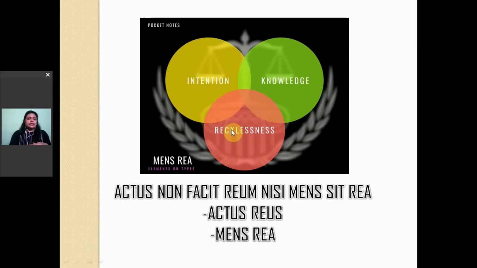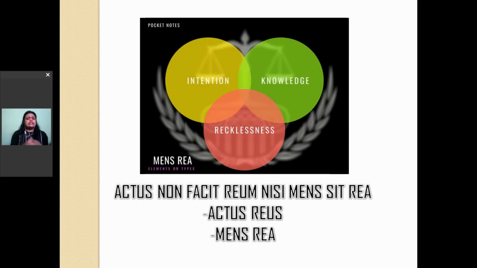Now, before getting into the part of exceptions, let us first understand why there is a need for this chapter. Why do we need chapter 4 in the Indian Penal Code at all? For that, we need to understand one very traditional basic Latin legal maxim which lies at the foundation of criminal law both under the common law system in England and under India: Actus non facit reum nisi mens sit rea, which when directly translated to English would mean that an act to become a crime has also to be supported by an evil intention or an evil motive.